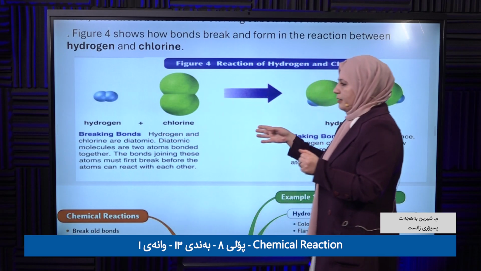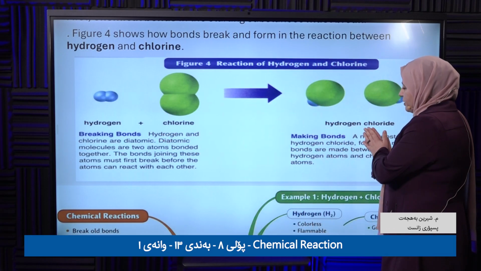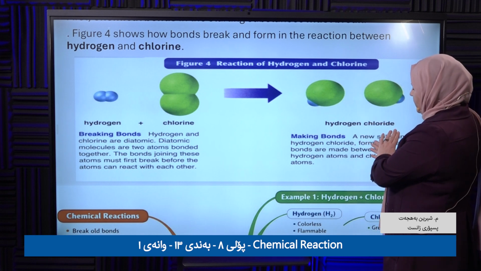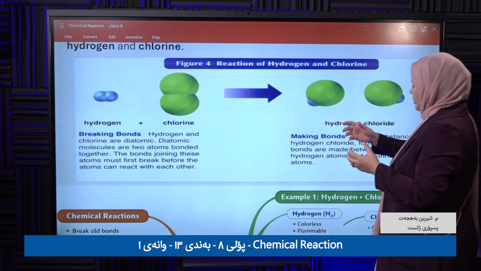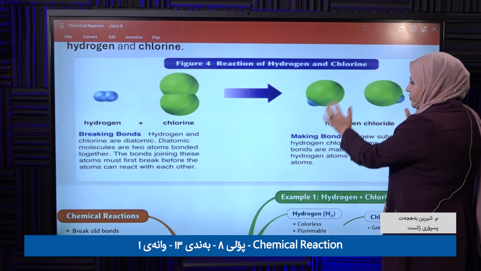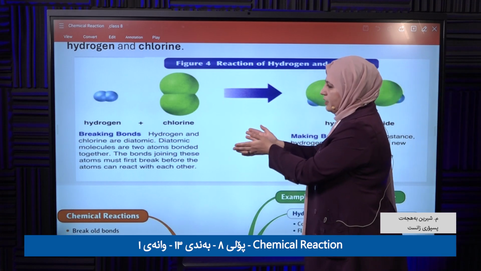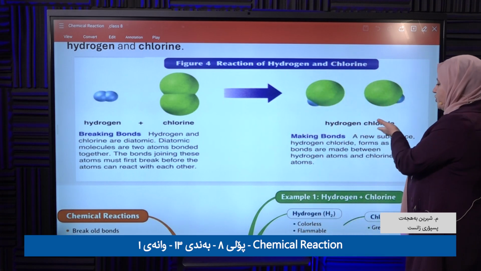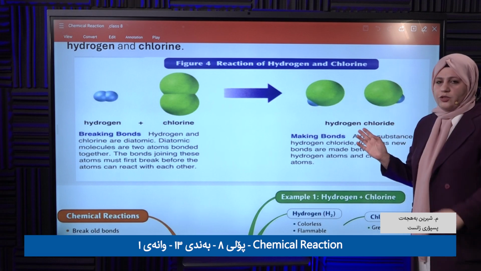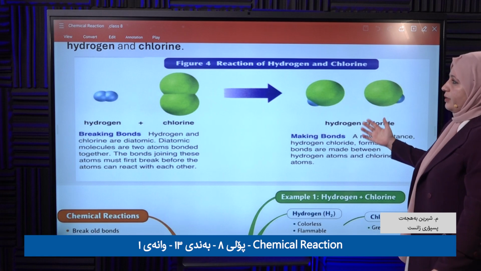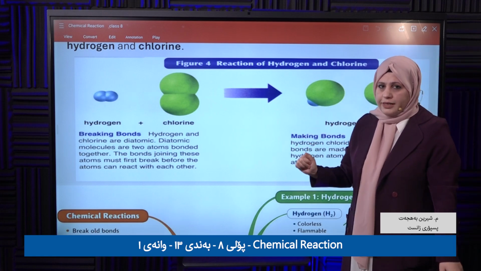After breaking bonds, a new substance is made, with a bond between hydrogen and chlorine. It is very, very different chemically and physically from the original substances. The name changes too because it's a new substance. That means a chemical reaction took place, of course. Clear?